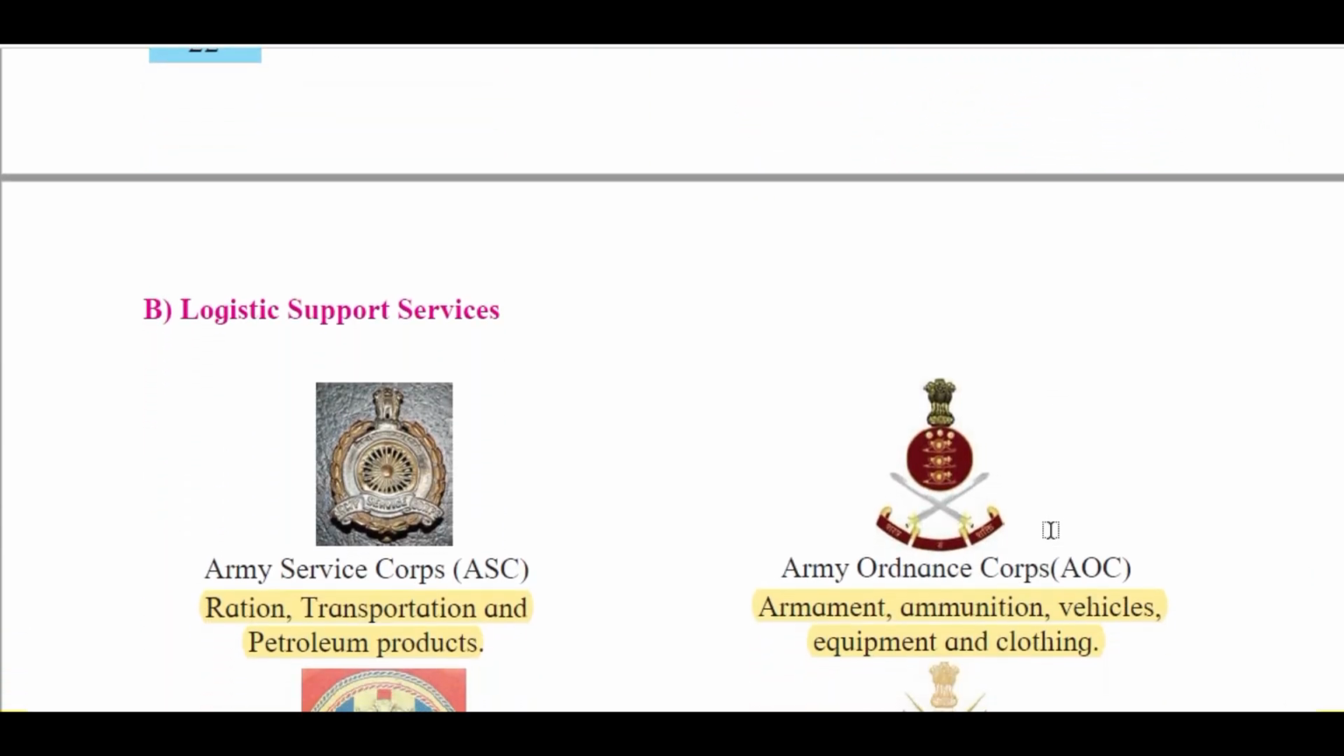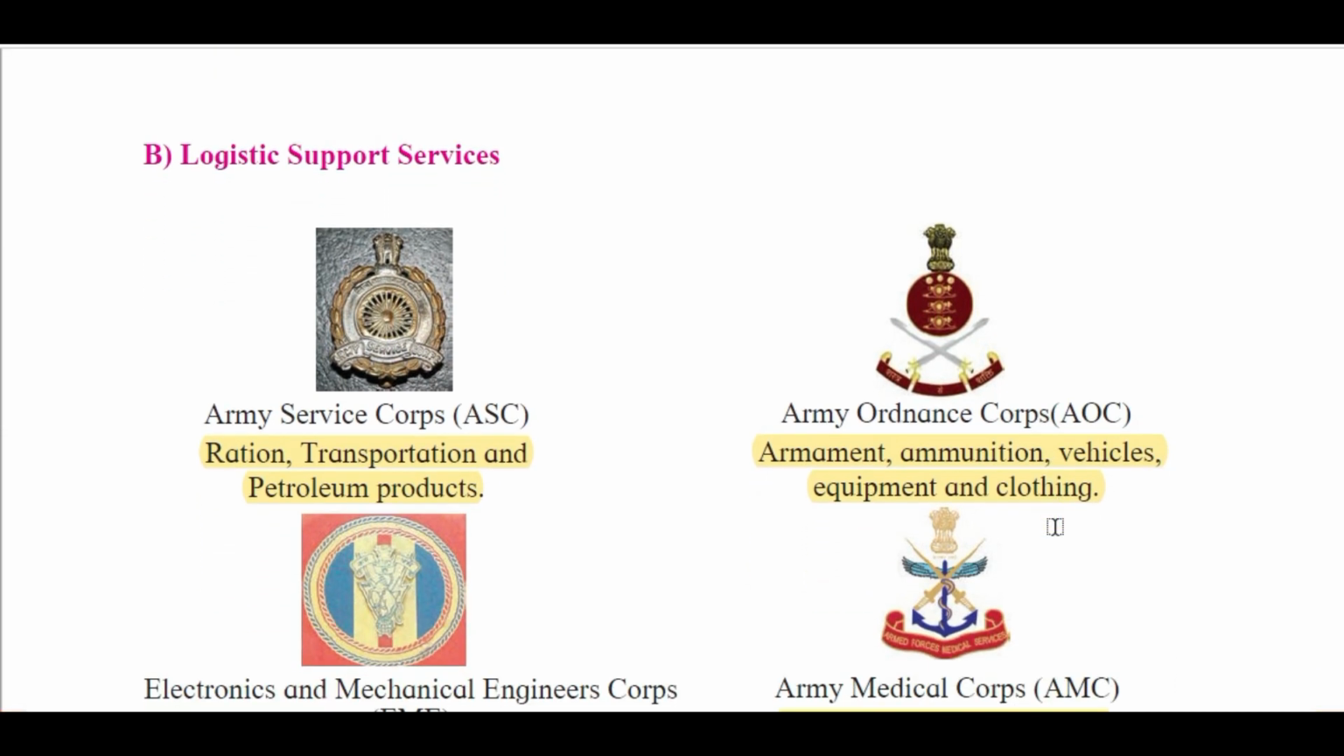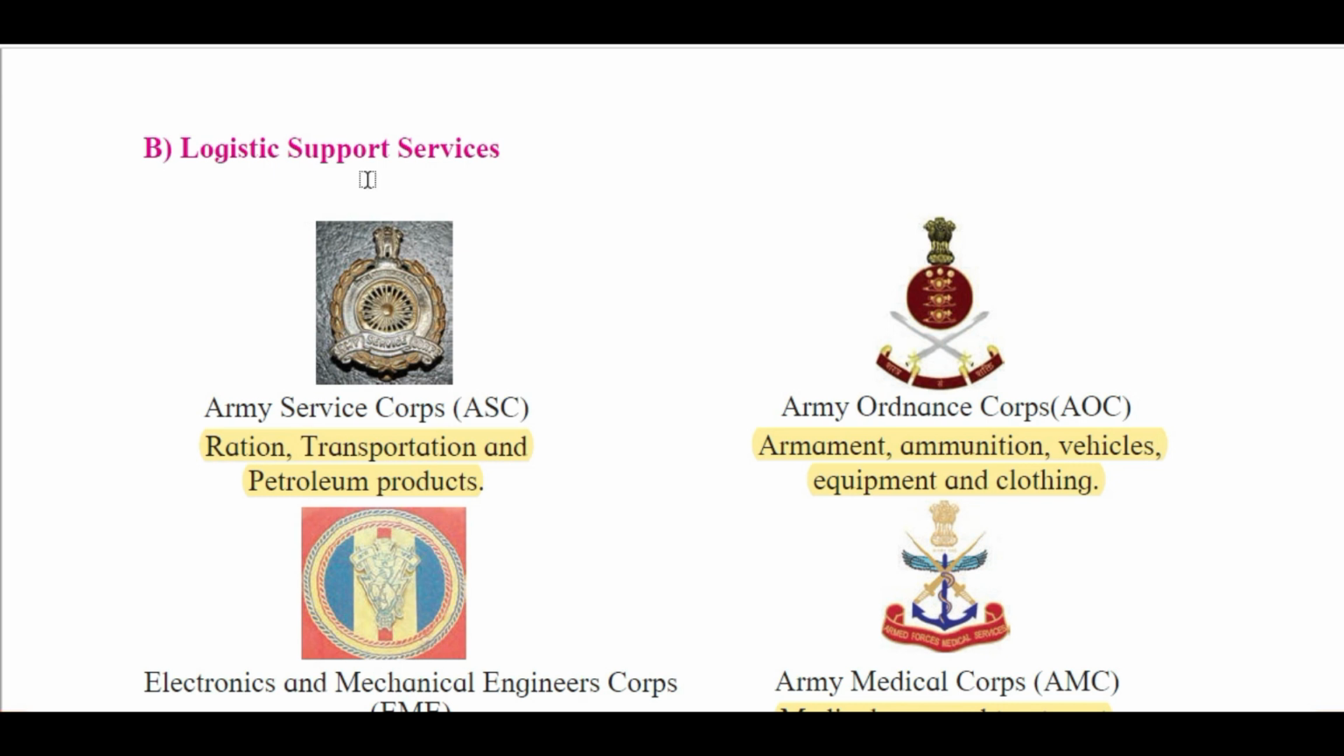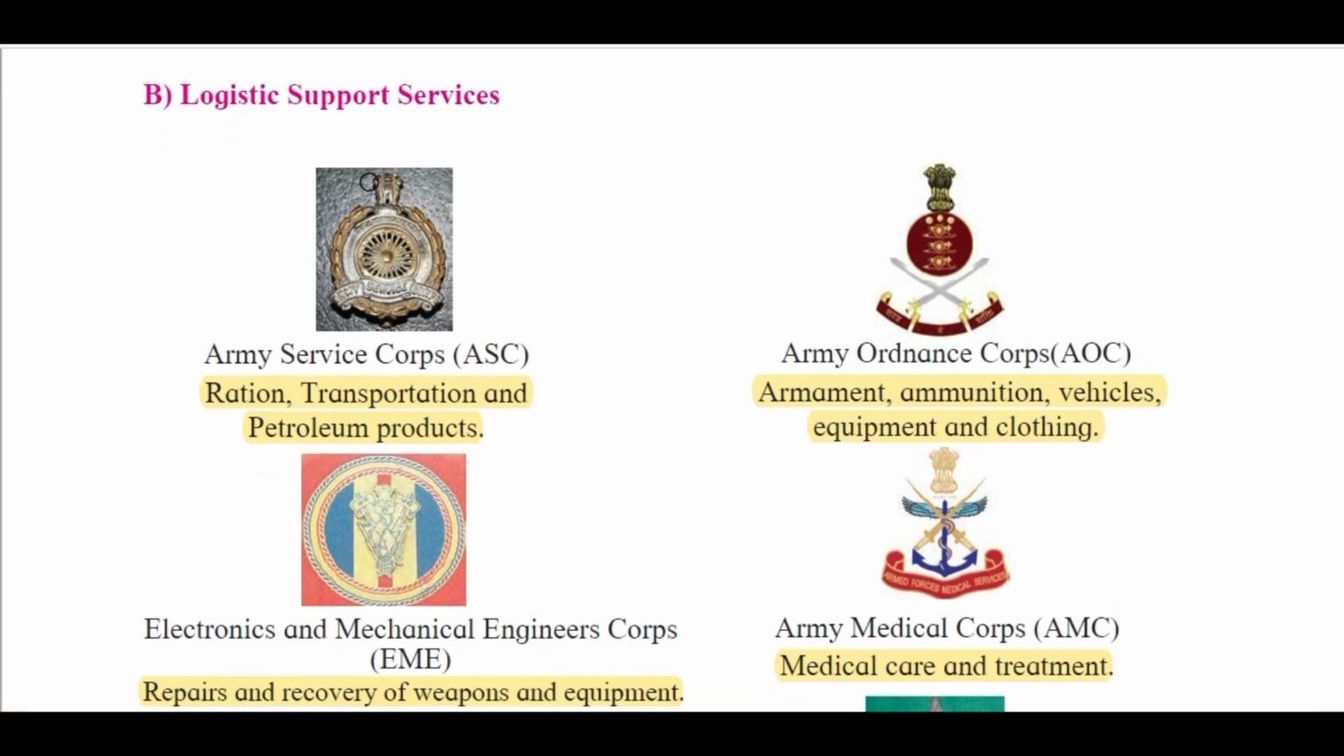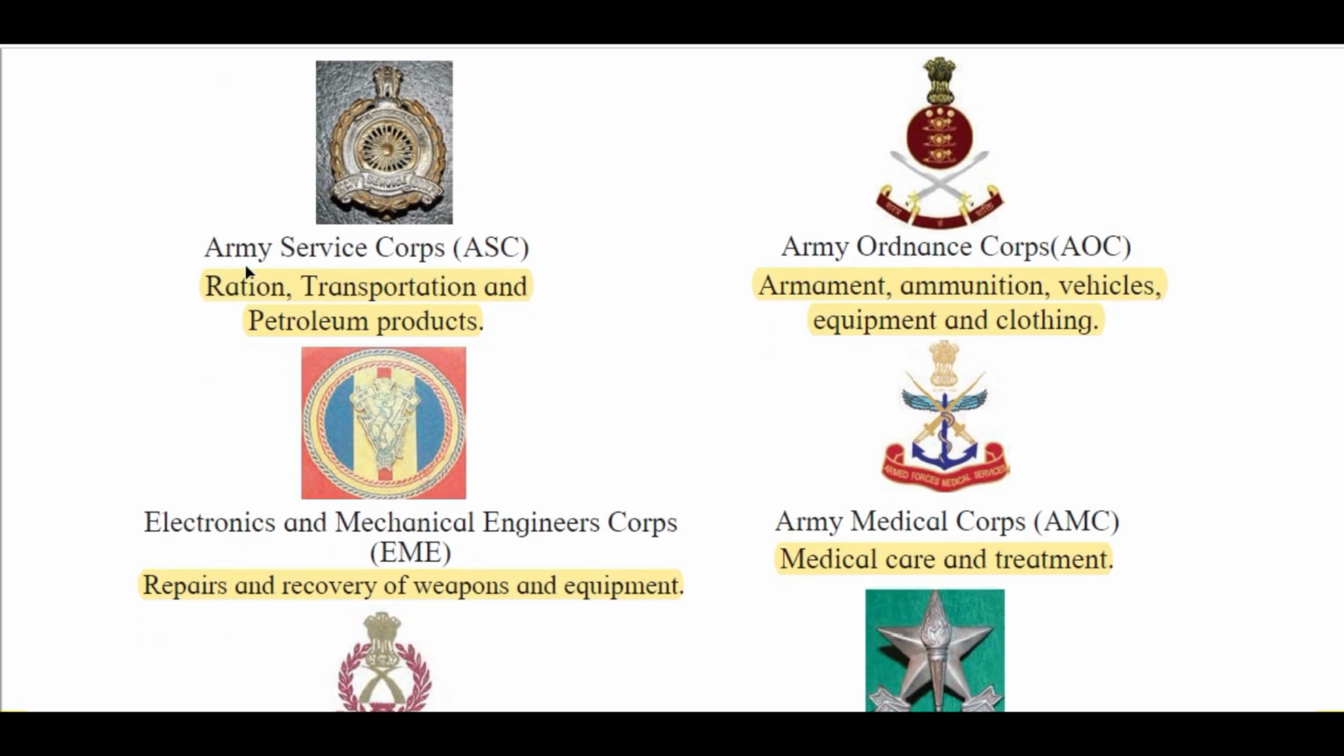Okay. Then there is a second wing or second part of the organization of the Indian Army, that is the logistic support service. There are again different categories of this logistic support service. Let's discuss one by one. The very first is Army Service Corps, ASC. It takes care of ration, transportation and petroleum products.